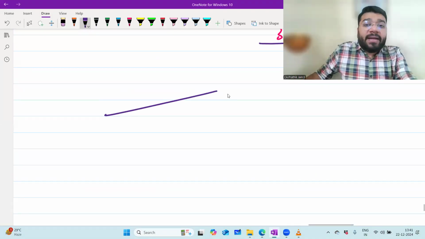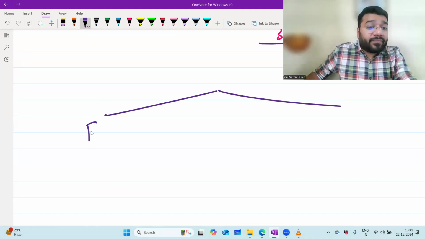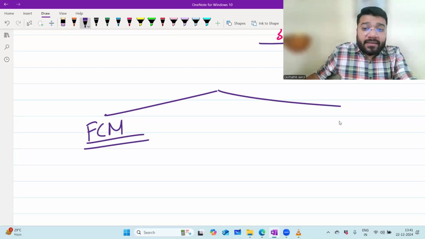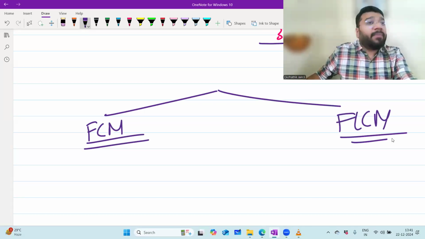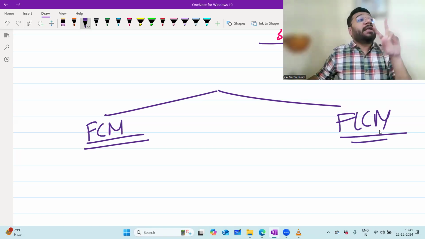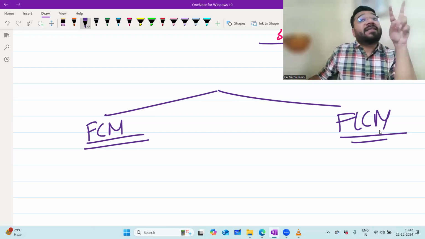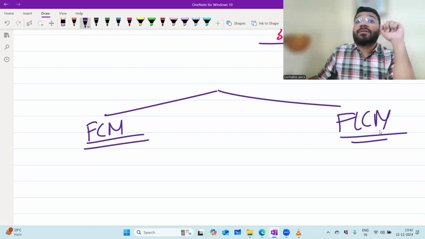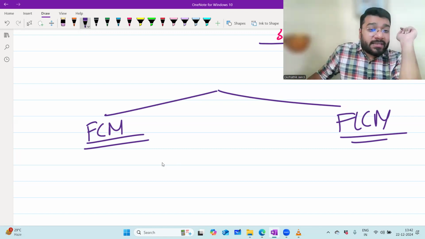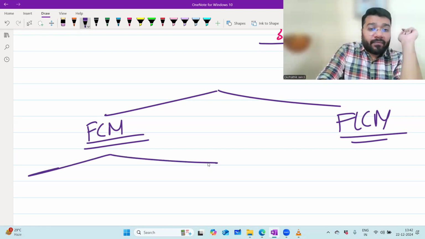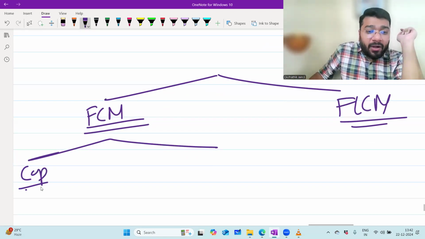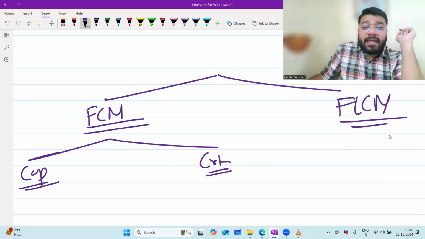Now, there are two methods of maintaining capital. One is the fixed capital method. Second is the fluctuating capital method. In which of these methods do I have to maintain two accounts? Fixed, two accounts. One is the capital account. Second is the current account. In the fluctuating capital method, only the capital account.